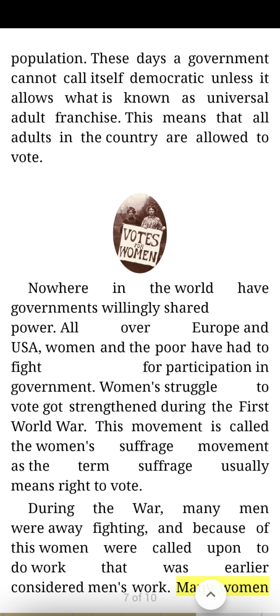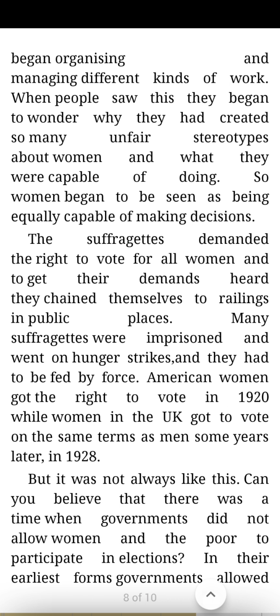Many women began organizing and managing different kinds of work. When people saw this, they began to wonder why they had created so many unfair stereotypes about women and what they were capable of doing. So women began to be seen as being equally capable of making decisions. The suffragettes demanded the right to vote for all women, and to get their demands heard, they chained themselves to railings in public places. Many suffragettes were imprisoned and went on hunger strikes, and they had to be fed by force. American women got the right to vote in 1920, while women in the UK got to vote on the same terms as men some years later, in 1928.